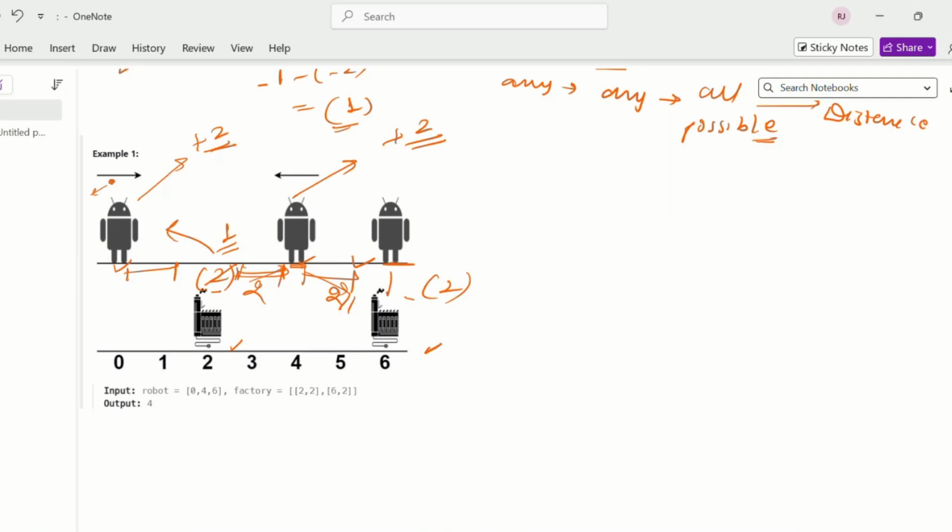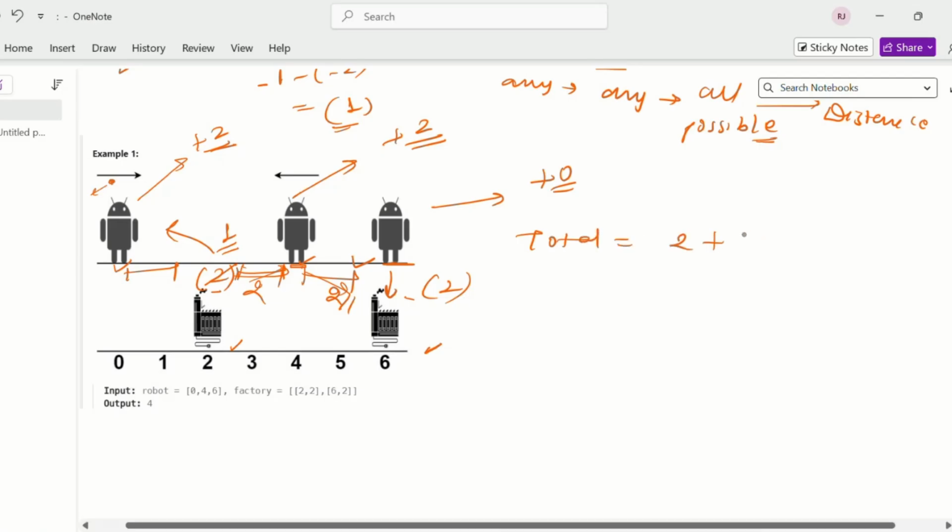For this robot, it is at the same position. The minimum distance for this robot will be 0. So we will find a total distance. Total distance will be 2 plus 2 plus 2 for this robot plus 0. So it will be 4. So we got 4 as our answer.